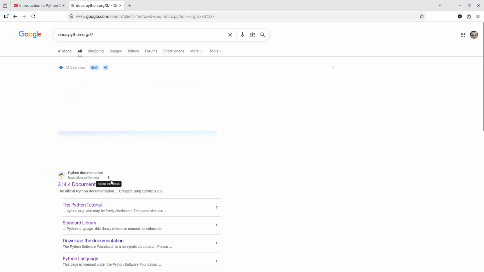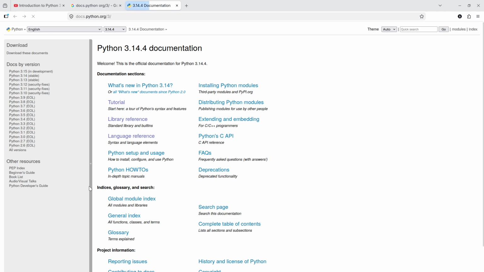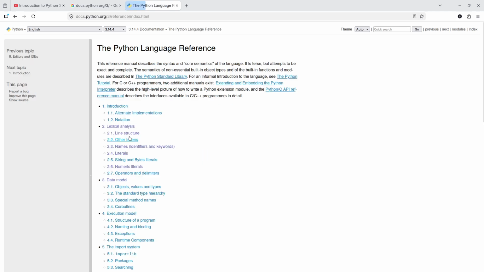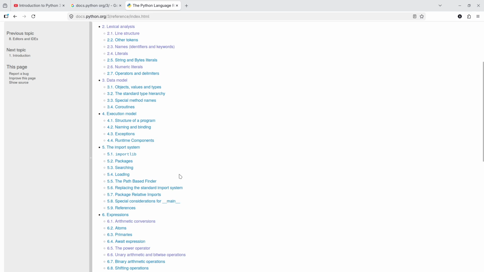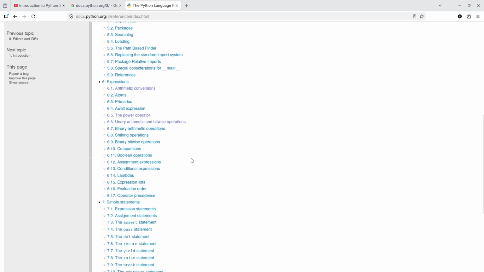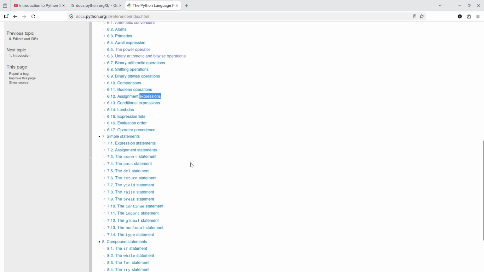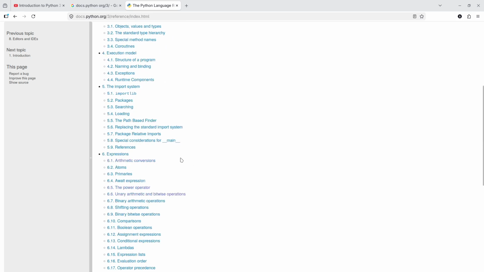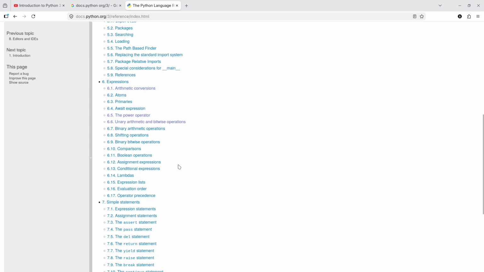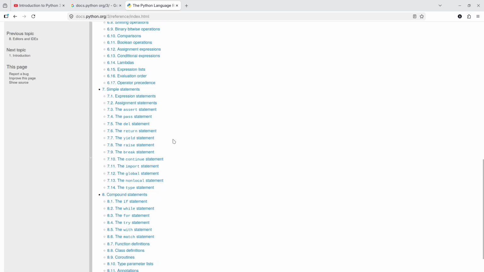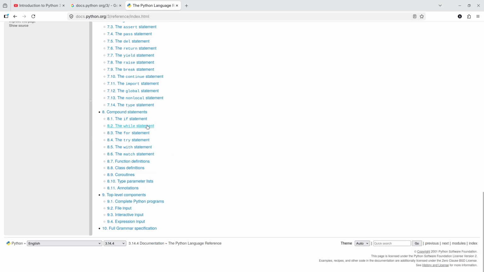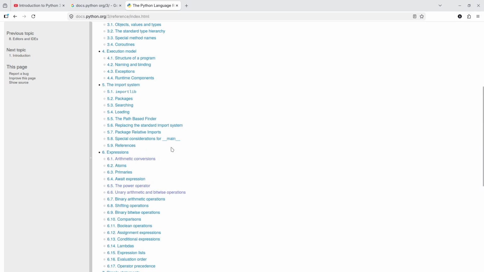Okay. Now, if you want to know all the gory details of the Python language, what you can do is you can come here to the documentation, docs.python.org, and go to the language reference, and you can go ahead and read this. It is very useful, but a lot of it won't make sense to you if you are new to programming. Okay. So you might need someone's help, some YouTube channel help, or maybe some mentor help. Don't worry, I'll discuss a lot of this in great detail. For example, I'll discuss in great detail expressions and statements, expression statements and compound statements. These I will discuss completely.